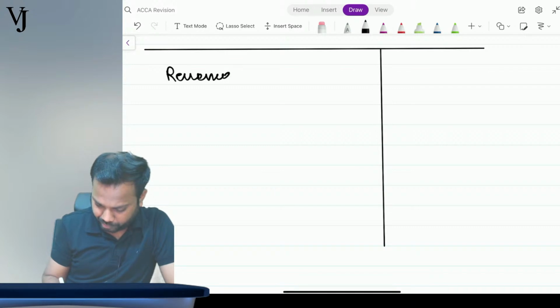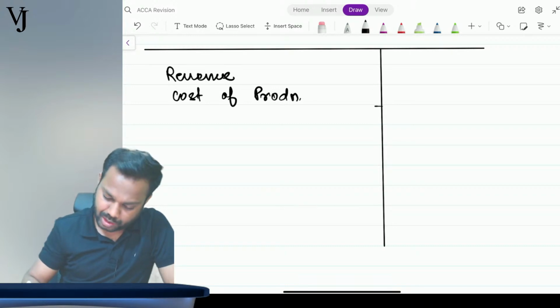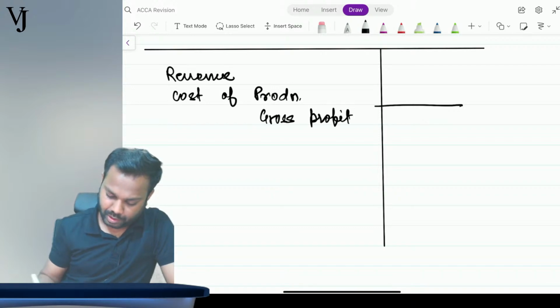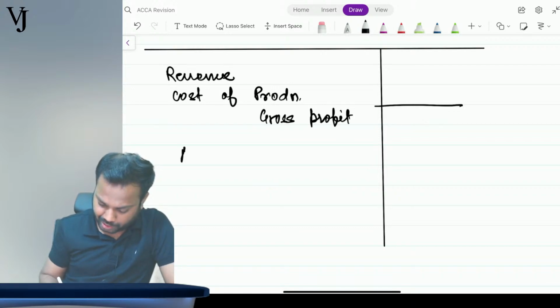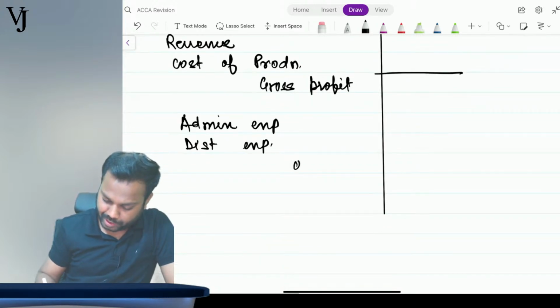Revenue, costs of production. Okay, comes the gross profit. Then comes admin expenses. Then comes distribution expenses. Then comes operating loss.